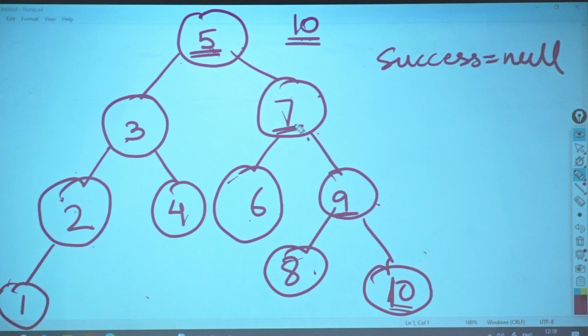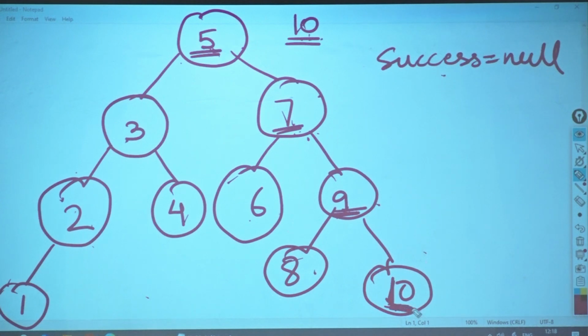I compare 7 with 10. I know I have to go on the right hand side. I compare 10 with 9. I know I have to go to right hand side. I compare with 10. 10 is not greater than 10. There is nobody who is greater than 10. What did successor remain? None.